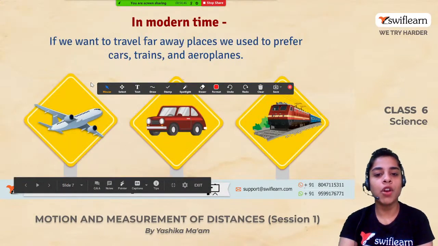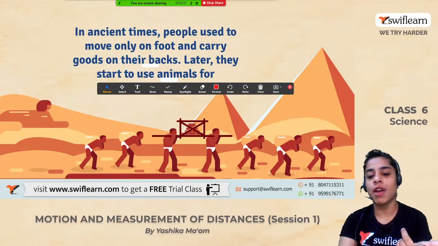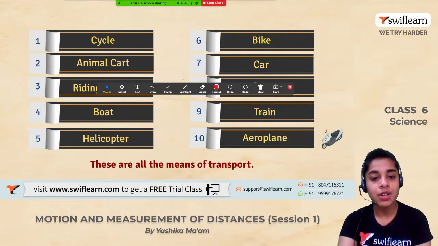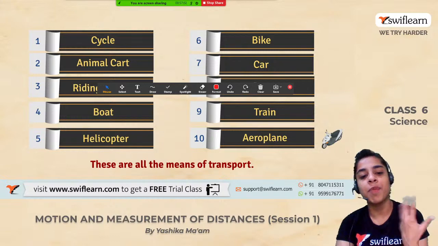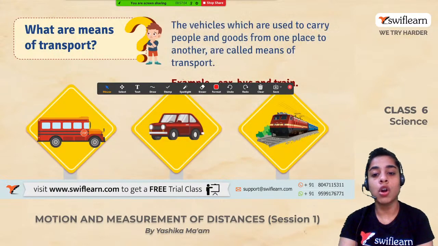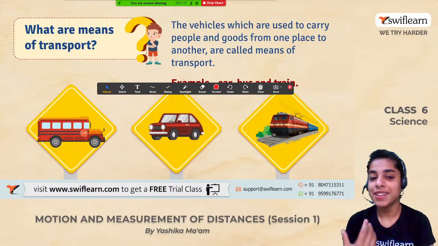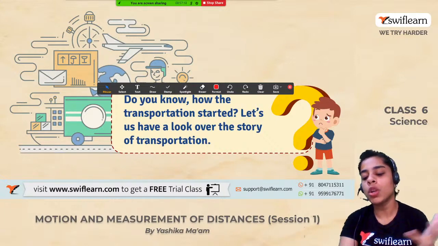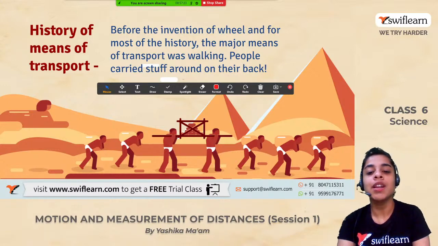Yes. So we started from here, right? How people used to travel in ancient times. They used to travel on foot and carry their load. Then we talked about different types of transport. All these were the types of transport that we talked about: cycle, car, bike, etc. Then we talked about what is a means of transport: vehicles that we use to carry people and goods from one place to another. This is called transport. अब जब हम आगे गए तो हमने पूरी ट्रांसपोर्टेशन की स्टोरी पढ़ी, the history of means of transport, right?